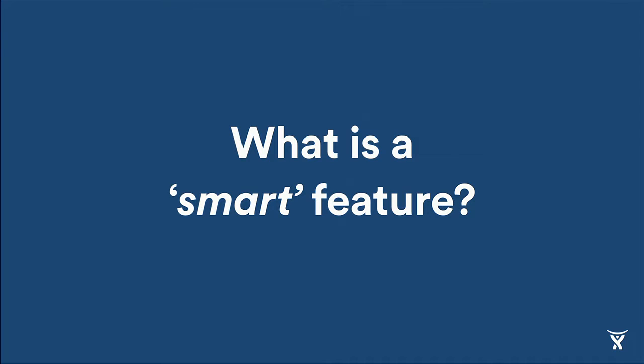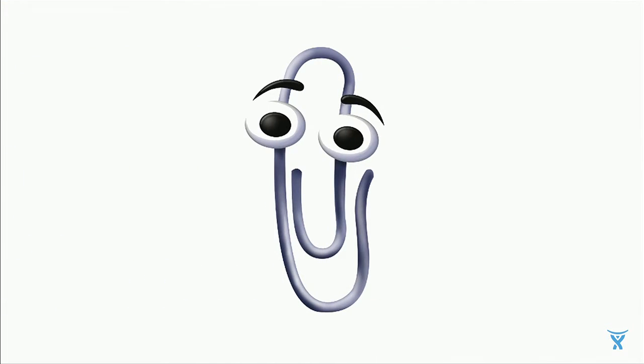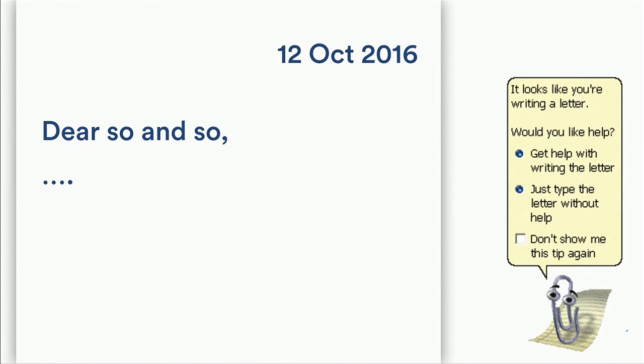Now, before I dive in, it's worth asking, well, what really is a smart feature? Let's start out with an example. How many of you remember this guy? Yeah, that's right. It's the famous office assistant, Clippy. Now, Clippy tried to be smart. In fact, he was really good at detecting when you were typing a letter. Every time you started with "Dear so-and-so" or you had an address in the top right-hand corner, he'd faithfully pop up. It looks like you're writing a letter. Would you like help with that? Now, even though this feature was trying to be smart by offering you in-place advice where it thought it'd be useful, it wasn't very successful.